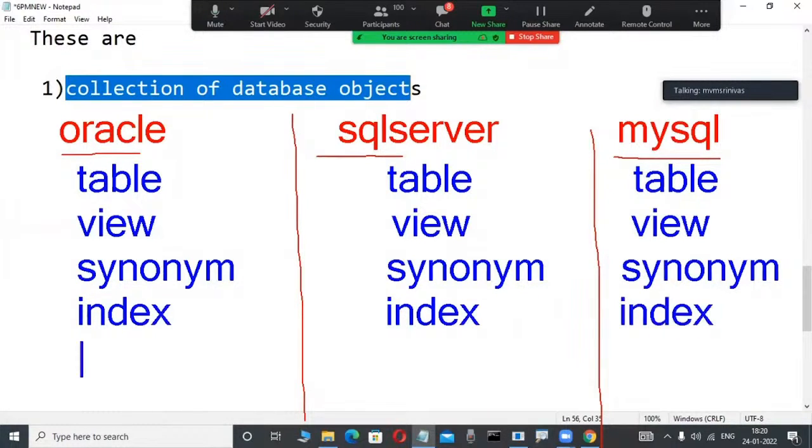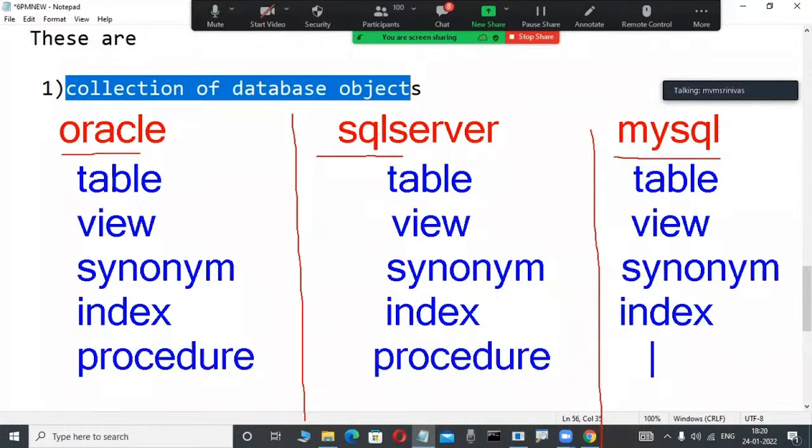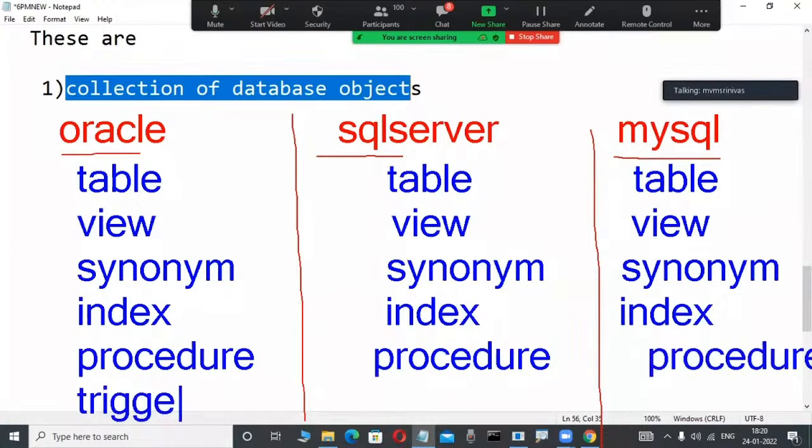Some terminology, big concepts only. A procedure is there. Here also a procedure is available, and here also. A trigger is a database object, and here also a trigger is there. That's why relational data model products contain three components. The first component is a collection of objects: tables, views, procedures, functions, triggers, packages, and so many things.